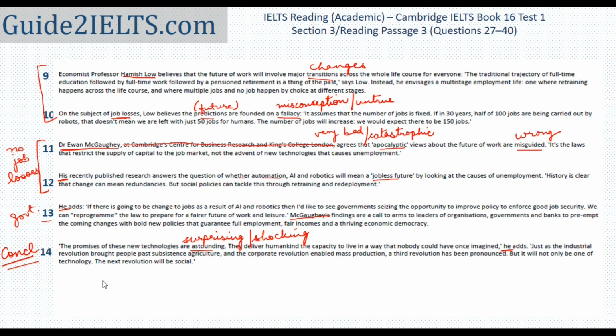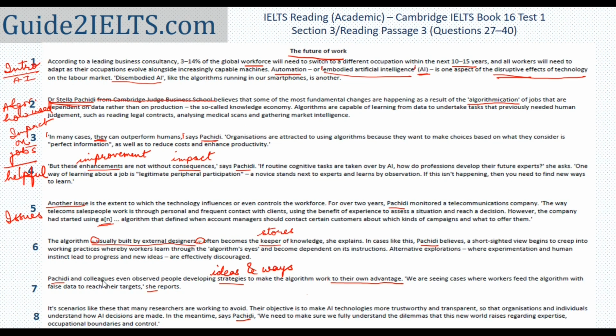Before we move on to the questions, let's just quickly review what we already know. We know where the names are mentioned of all the three people. We know the basic structure of what is being talked about in the passage. It starts with a general statement about job losses and AI.